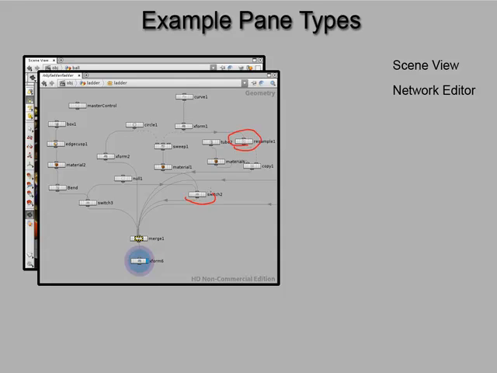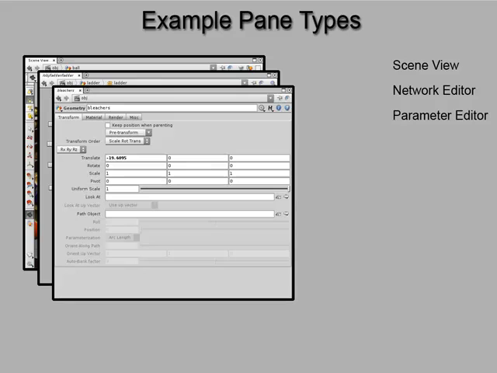So if I wanted to go into this switch node and tell it which input I want it to let route through, I need to be able to get to a parameter editor. So we obviously have a pane that is a parameter editor. So with the parameter editor, I can select a particular node, and when that node's selected, I am visualizing all of the parameters for that node inside the parameter editor.